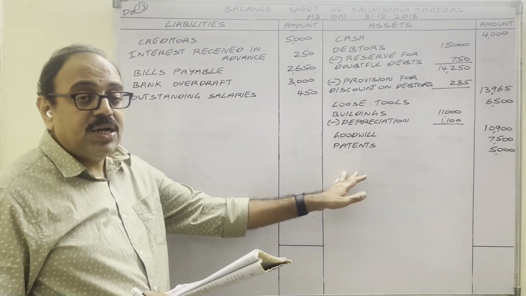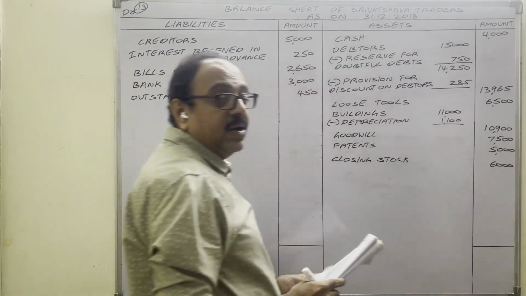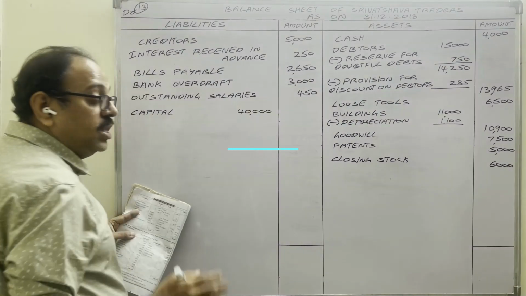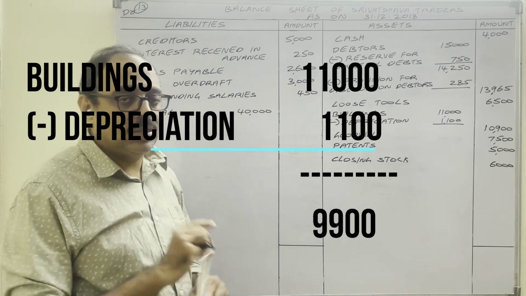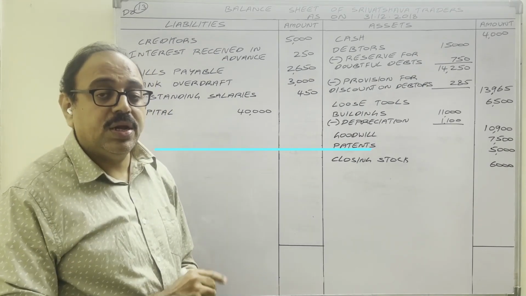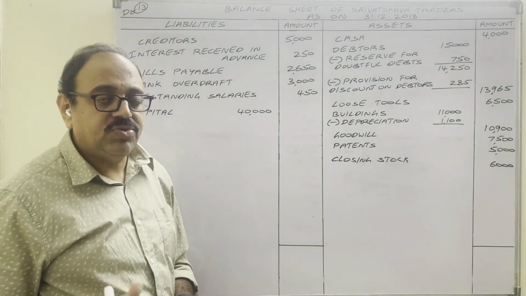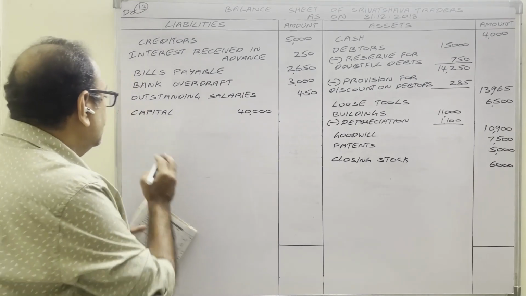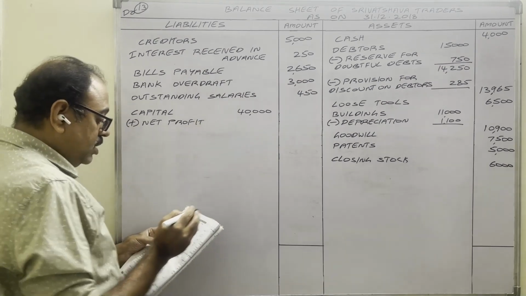Finally, asset side closing stock 6,000 rupees. Liability side capital 40,000 rupees in inner column. Three amounts we should adjust. First one, profit and loss account answer, net profit. Second one, drawings. Third one, interest on drawings. So drawings, interest on drawings we have to subtract. Net profit we should add. First we will add net profit. Profit and loss account answer 6,465.